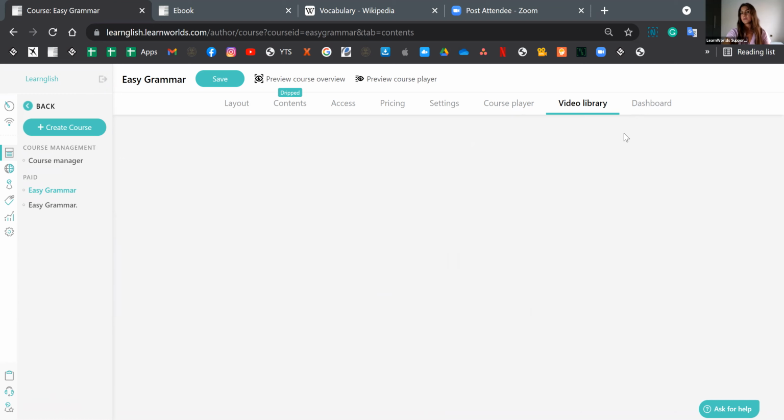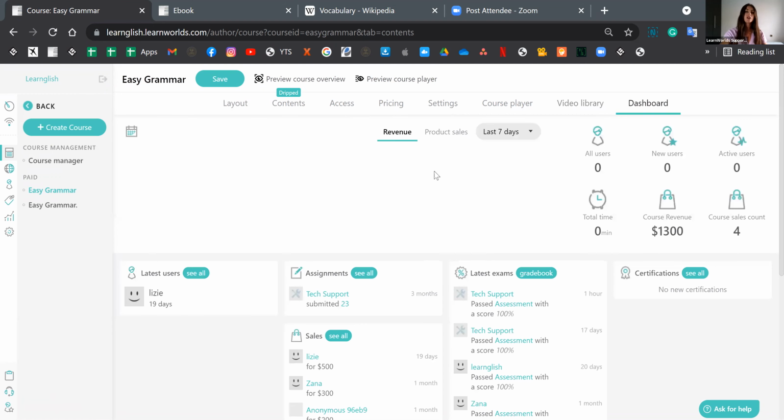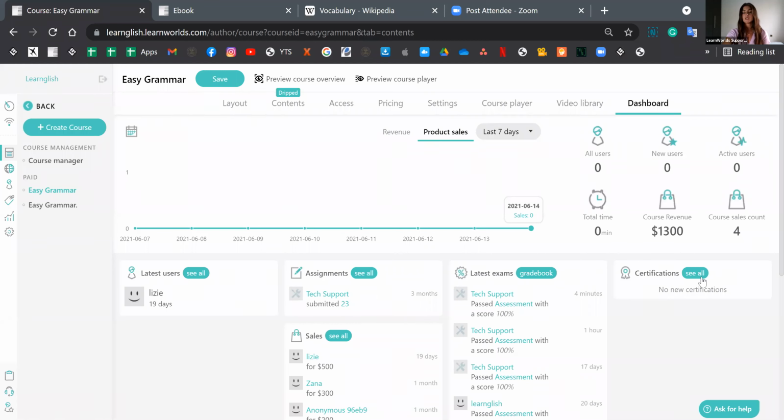And finally, we have the administrator dashboard, but this one is not the same as the one we saw in the beginning. This one is specifically dedicated to this course, and you can only see information regarding this course. So revenue, product sales, you may even filter these. You can see how many users are enrolled into this course, any new ones, any certifications that were earned, latest exams, assignments, sales, latest users. So anything regarding the course can be found on this dashboard right here.